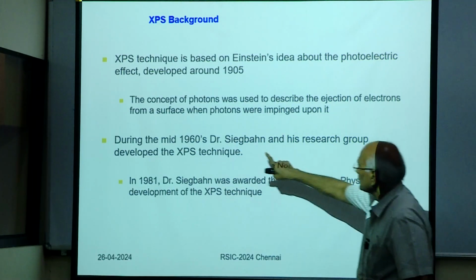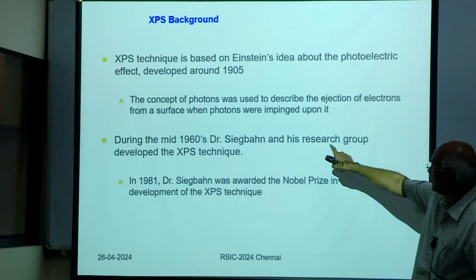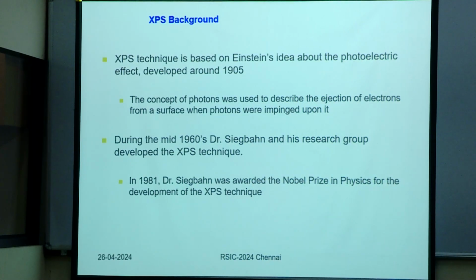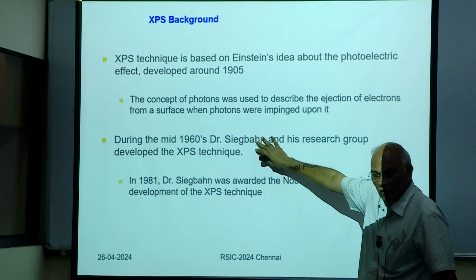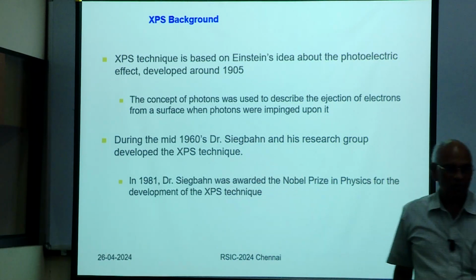Now, around 1960, Siegbahn developed this spectroscopy, photoemission spectroscopy. There are a variety of spectroscopy techniques. You take molecules, for example; molecules rotate, vibrate, translate. All these things can be measured. The energies of all these things can be measured using spectroscopy techniques. And this is another technique which measures the binding energy inside the atom. Okay. Because he worked on that, he got the Nobel Prize in 1981.